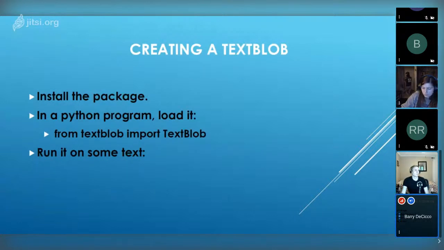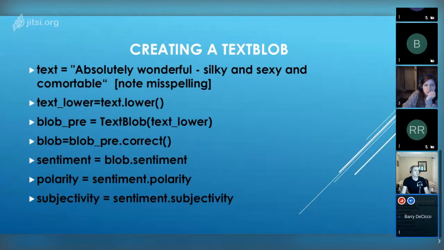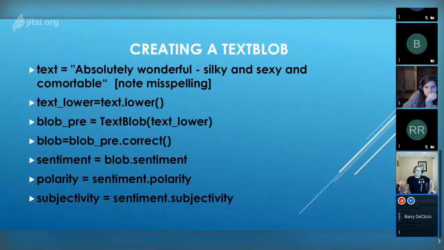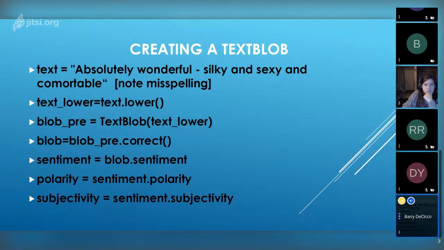So basically, again, install, import. I'm going to run it on some text. So here's the text. Note that it's misspelled. Then I lowercase it, convert it to a TextBlob, correct it, and find the sentiment, the polarity and the subjectivity. So it's basically saying, what's the sentiment score and how strongly does it believe that sentiment score.